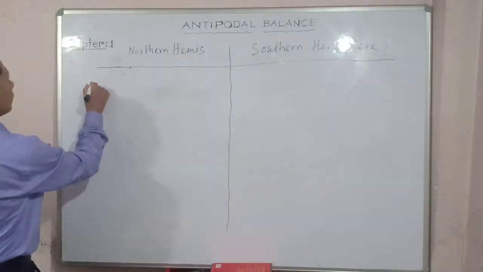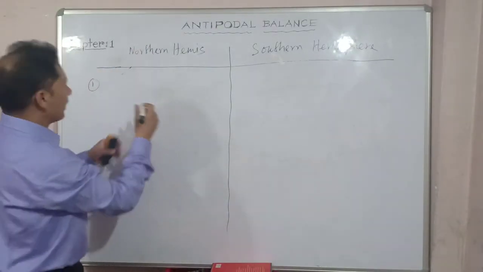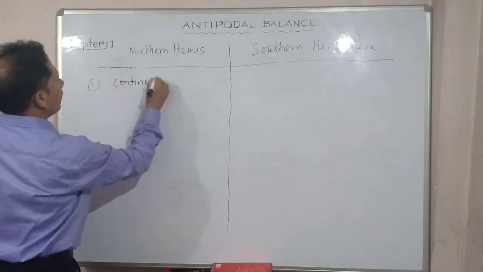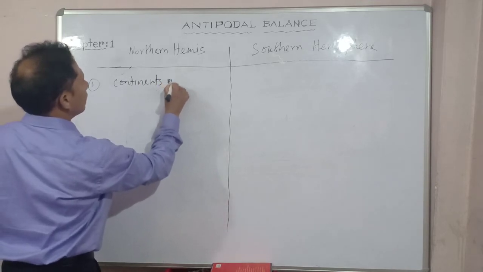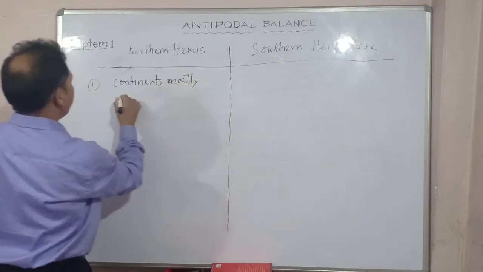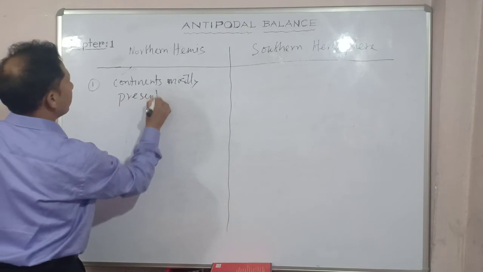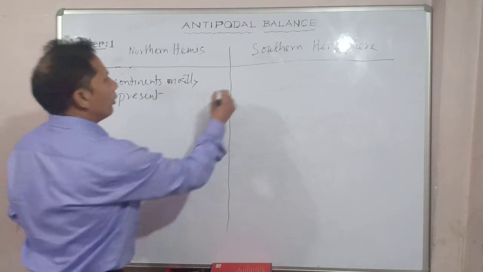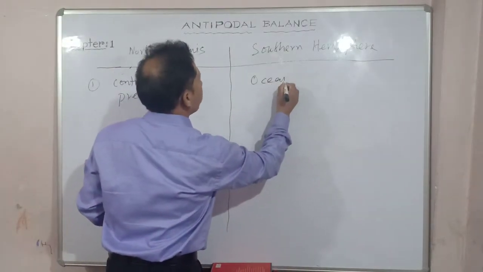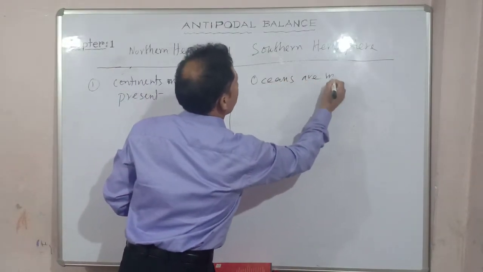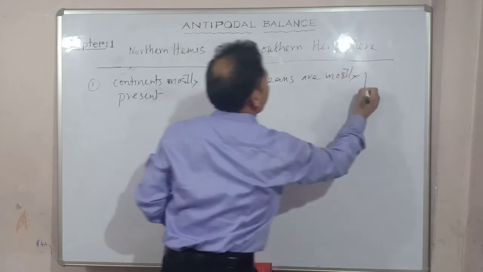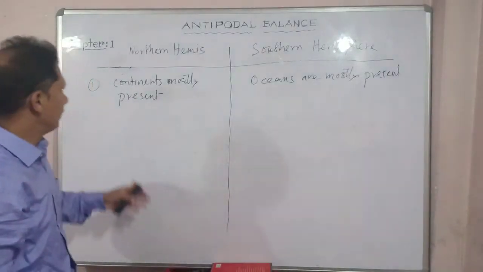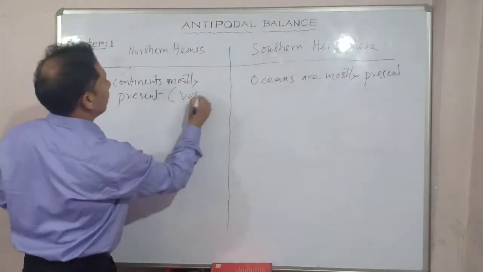So there are some more points with which the Earth is maintaining its balance, the antipodal balance, okay. So number one, you see, most of the continents are mostly present out here in the northern hemisphere, right? If you go to the southern hemisphere, over there, what is there? Oceans are mostly present. Oceans are vast actually. Okay, continents are vast out here.